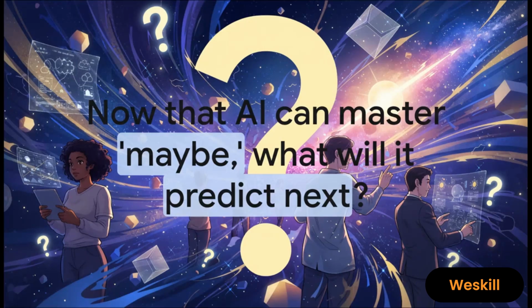This power to actually quantify and think about maybe, it's one of the biggest leaps forward for artificial intelligence. It's what allows AI to start tackling some of the most complex, uncertain challenges we face, which leaves us with a pretty fascinating question to think about. Now that AI can master maybe, what uncertain future is it going to predict next?